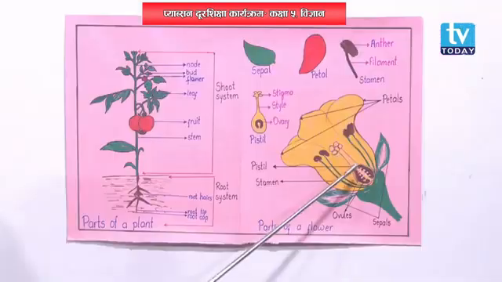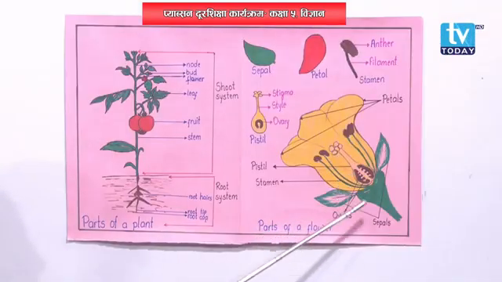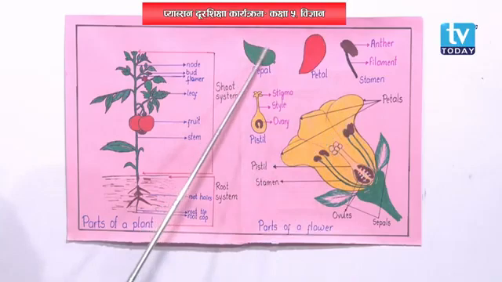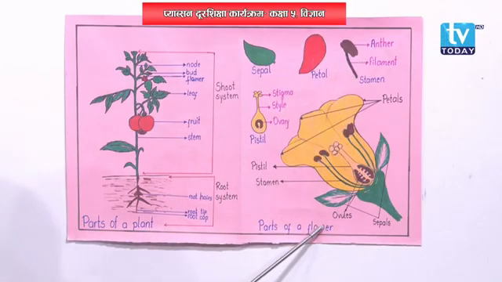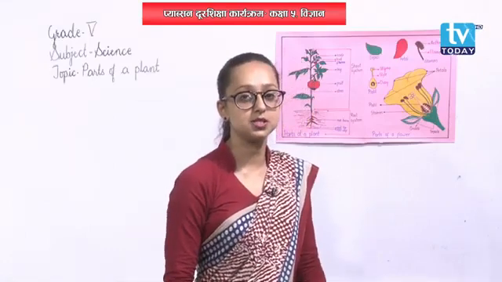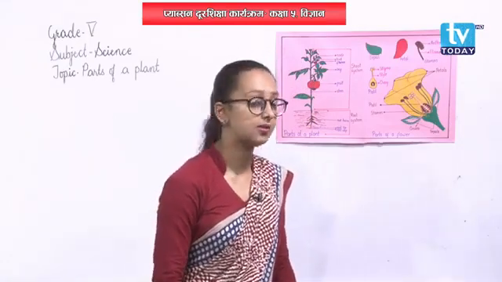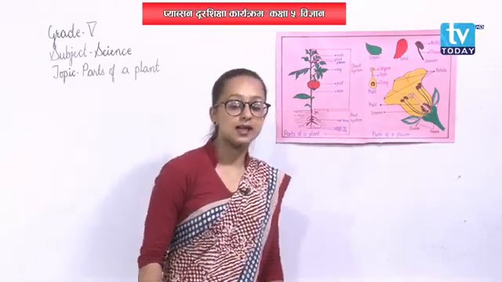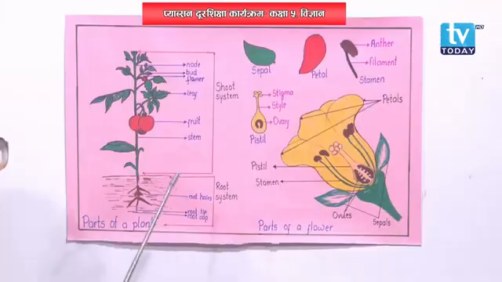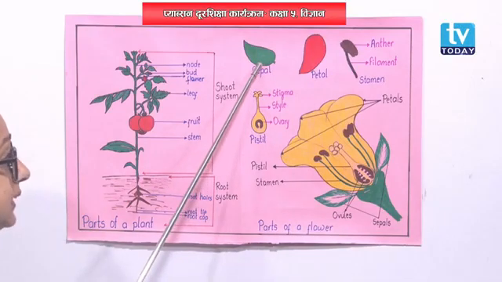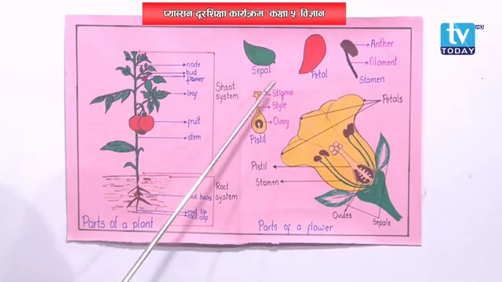Now we need to focus on this picture. Okay. See here, this is the flower that I have drawn here, and these are the parts of this flower. That means a complete flower is made up of calyx, corolla, androecium and gynoecium. These are the complete parts of a flower. Now talking about the first part, that is calyx. Calyx is the outermost covering of a flower, and calyx is made up of sepals.